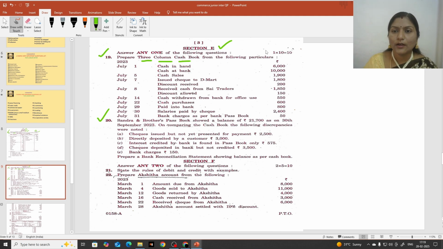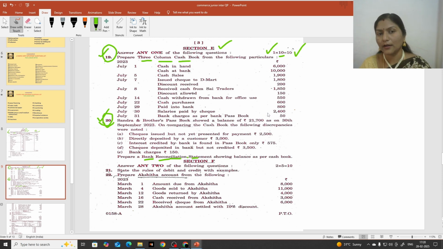Hope this is clear. Okay, so you are going to attempt any one question. So what is the weightage? 10 marks total. 1 into 10, 10 marks. You will get 10 marks here. Okay. So the 19th question is 3-column cash book, and question number 20 is bank reconciliation statement. You are going to prepare BRS. You can see it down here, bank reconciliation statement. You have to prepare the BRS statement. Okay. So any one you can attempt out of these two, either the 19th one or question number 20.